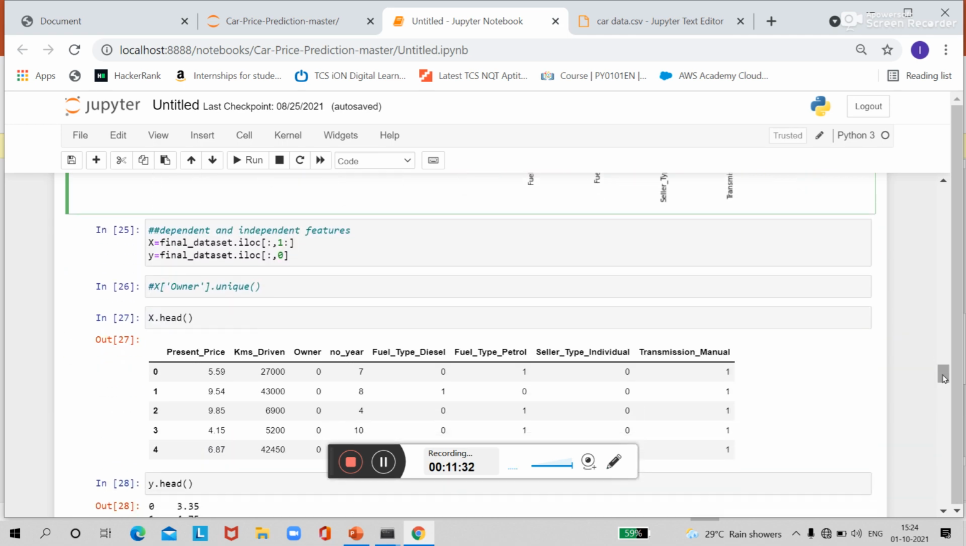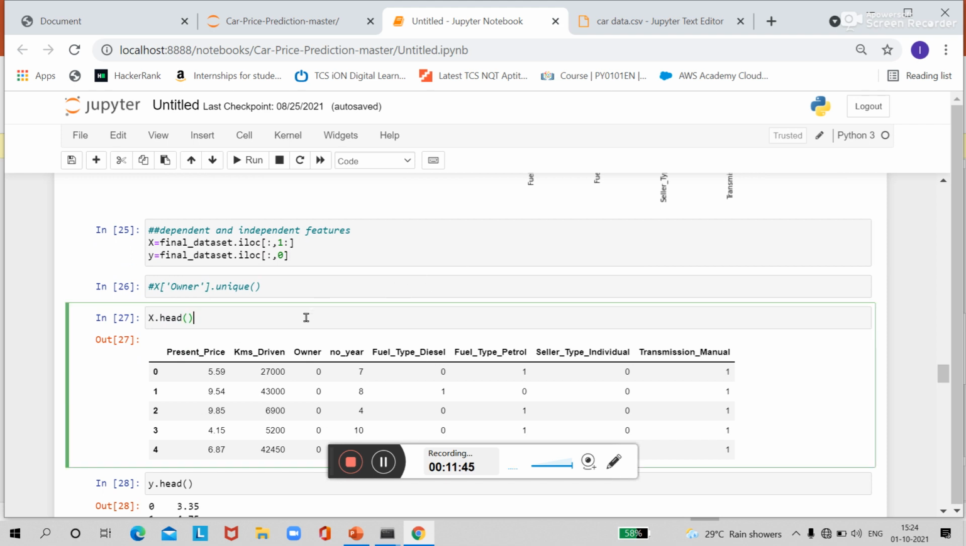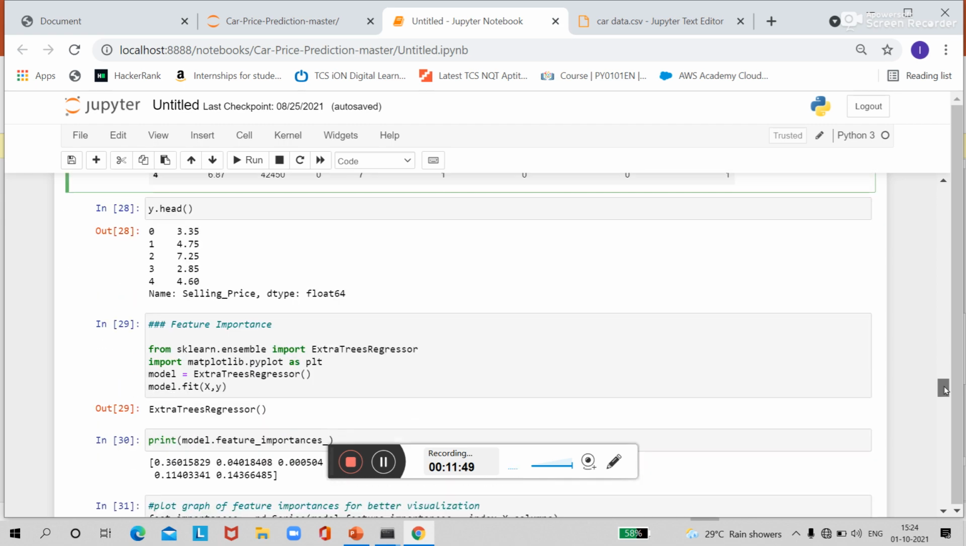Now we'll separate dependent feature and independent feature. So in this case selling price is my dependent feature, and all other features will be considered as independent features. So now print this x dot head and y dot head.